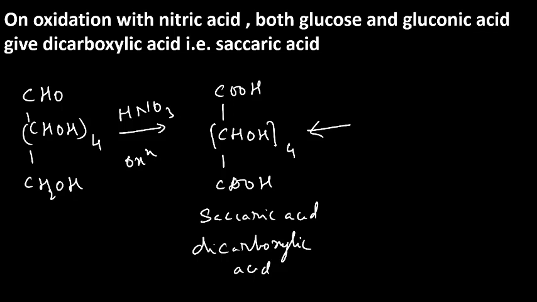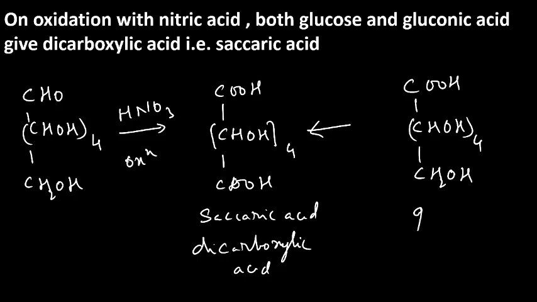On the other hand, this is gluconic acid. So both glucose and gluconic acid give a dicarboxylic acid. This indicates it has a primary alcohol. So this is a primary alcohol. A primary alcohol only oxidizes to a carboxy group.